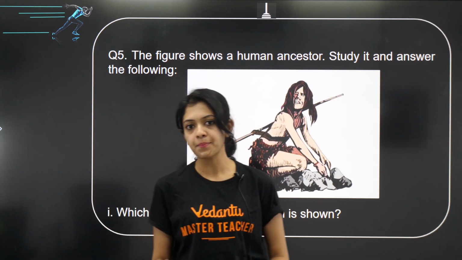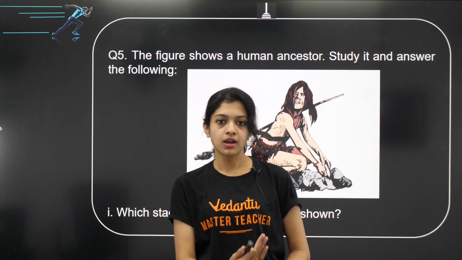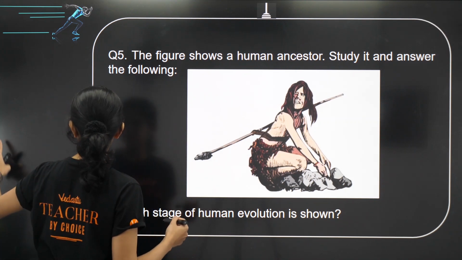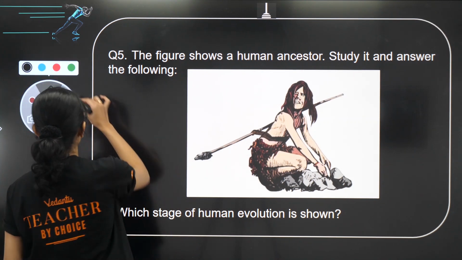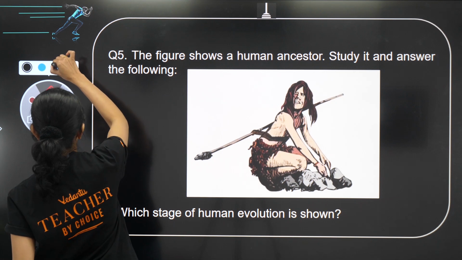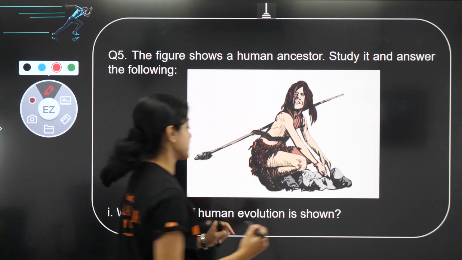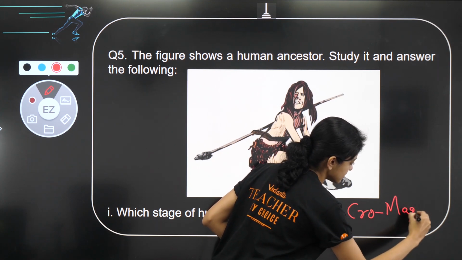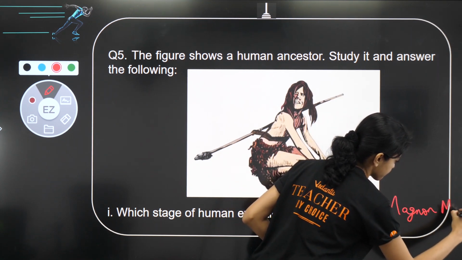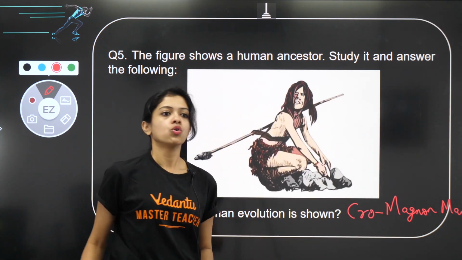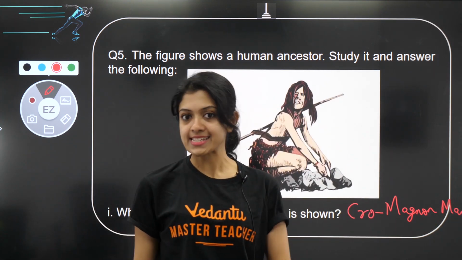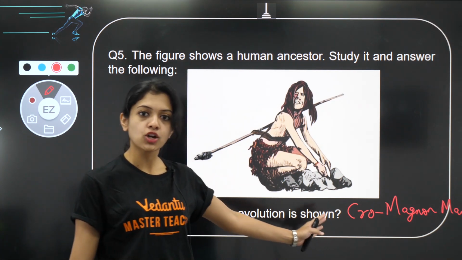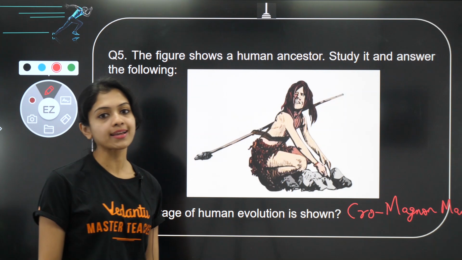So it has to be the immediate ancestor of human beings, which is, yes, definitely Homo sapiens, but there is a name given to this particular stage. Yes, this is the picture showing you Cro-Magnon man, who also belongs to the species Homo sapiens, but the primitive Homo sapiens, commonly known as Cro-Magnon man.